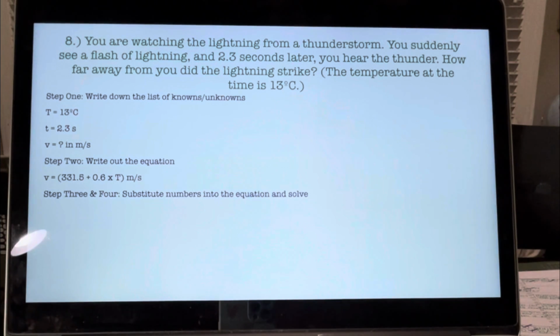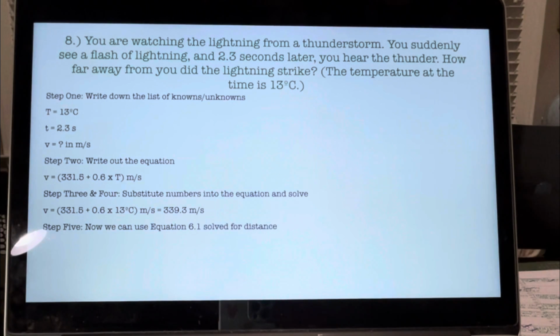Step 3 and 4, substitute the numbers into the equation and solve. So we end up with the speed equaling 339.3 meters per second.